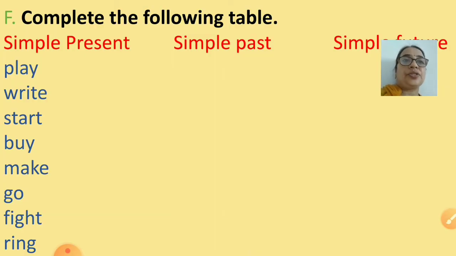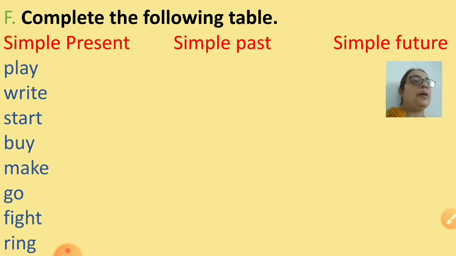Now, F question. Complete the following table. Simple present, simple past, simple future. Now here only the verbs are given, sentences are not given. So we have to just write the different forms of that verb, past tense and future tense. The list is play, write, start, buy, make, go, fight and ring.